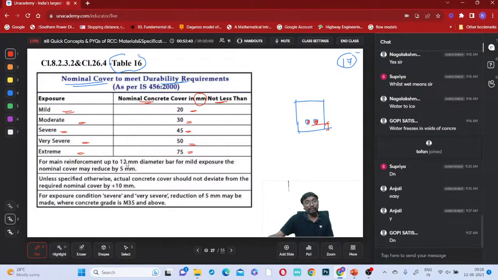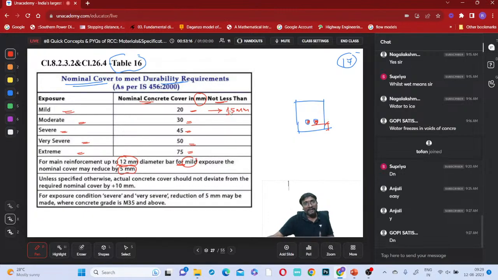So for main reinforcement up to 12 millimeter diameter bar, M30 exposure to seawater RCC, that is 30, right? That question was asked many times. So when bars are less than or equal to 12 millimeter diameter, with a mild exposure, the nominal cover may be reduced by 5 millimeter. Mild exposure means no problem. Whenever it is no problem and the diameter of the bar is also less than 12 millimeter, you can take this value as 15 millimeter also.